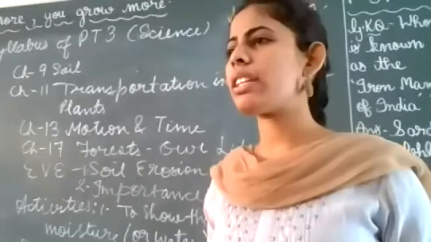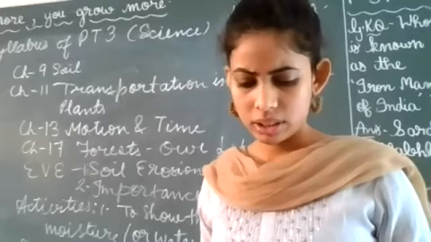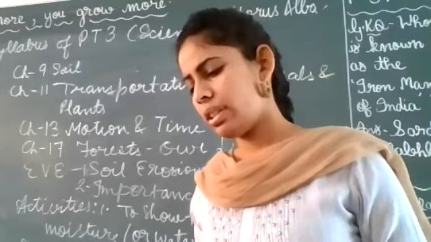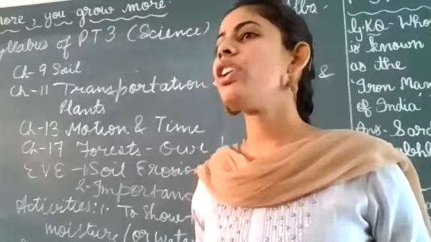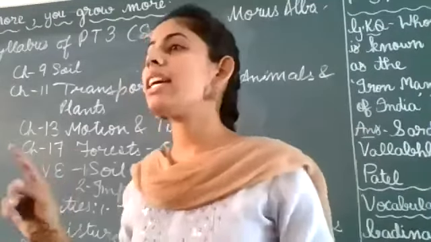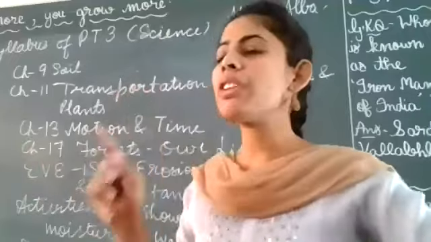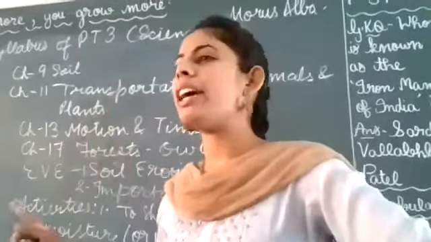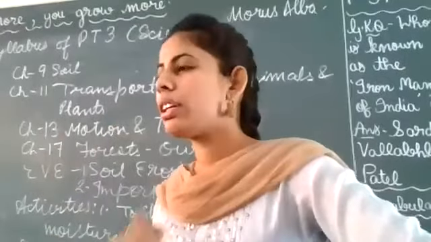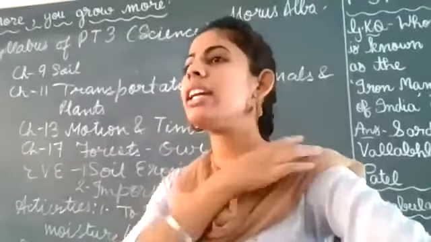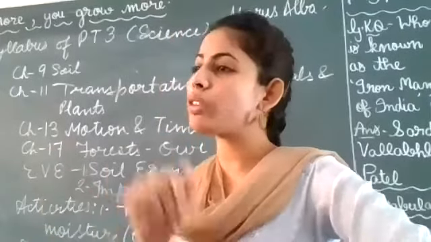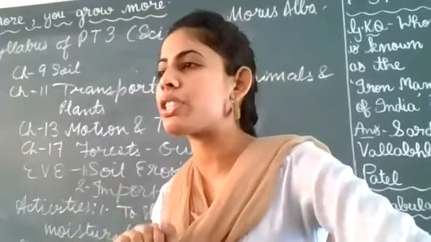Question number 9 of which set? Set B. Write one effect of greenhouse effect. Listen, the effect of greenhouse effect is global warming. Melting of glacier is the effect of global warming, that is increase in the temperature. So the answer is global warming.